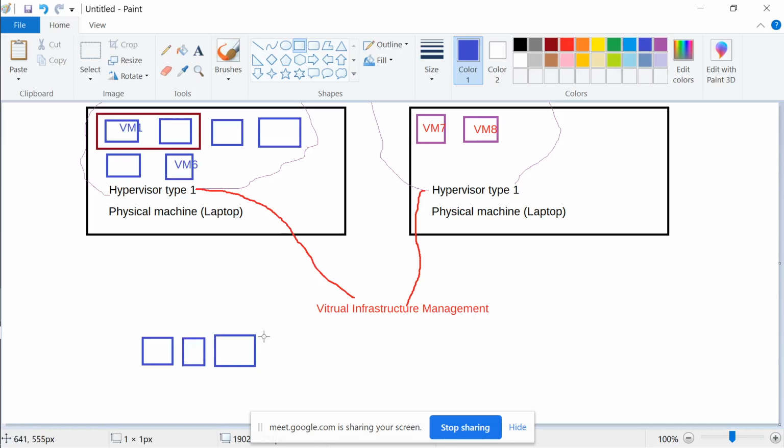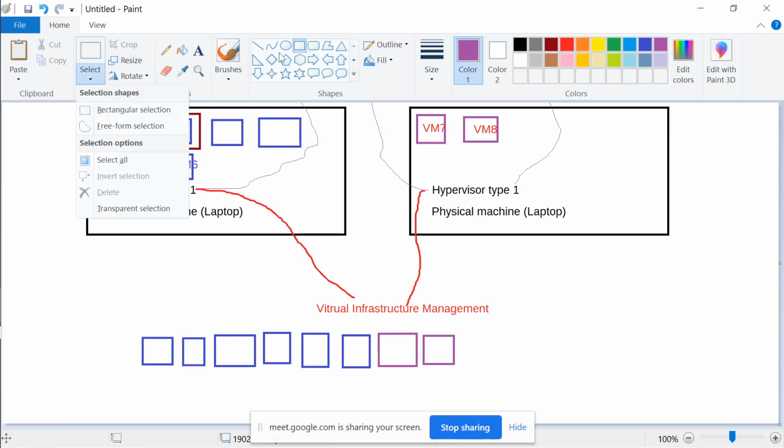The actual virtual machine can be viewed and managed by the hypervisor. 4, 5, 6. So 6 virtual machines on this side. Plus it can see even this, because this virtual infrastructure management can call a function on the hypervisor and say, please tell me which all virtual machines you have. That is possible, right? That is a simple function call and you will get the list of all the details.